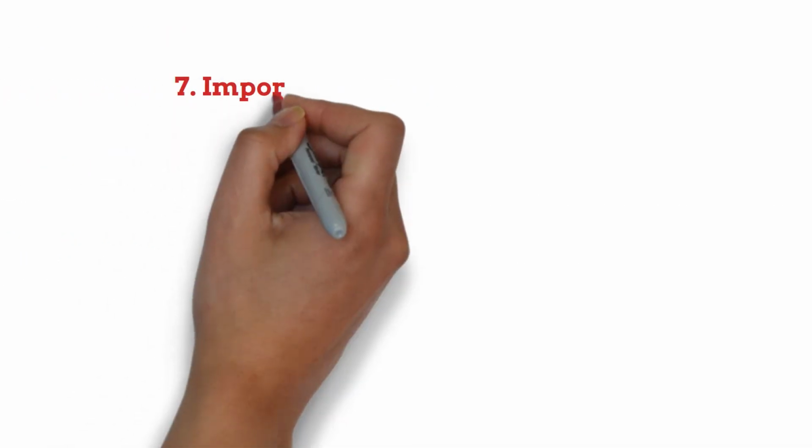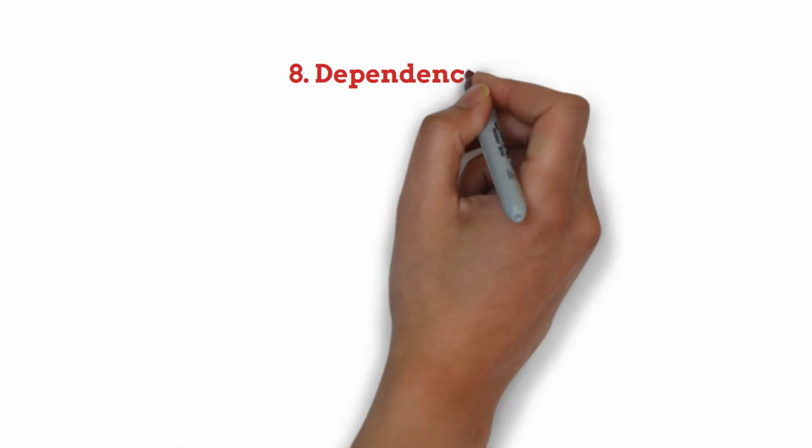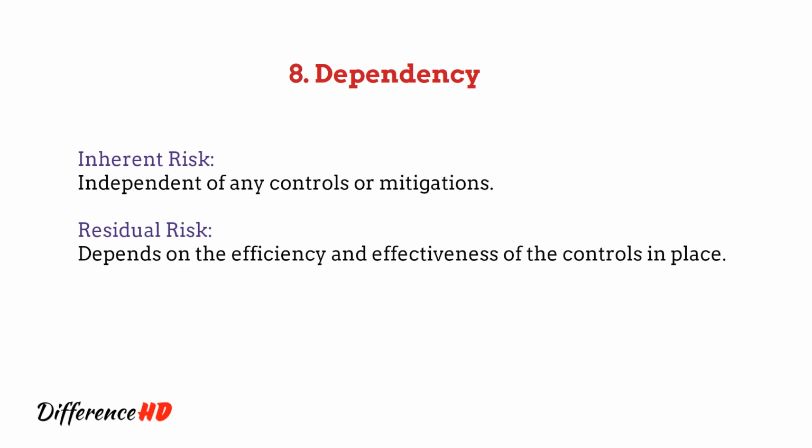7. Importance in risk management. Inherent risk helps in identifying areas that require immediate or significant control measures. Residual risk ensures that the implemented measures have effectively reduced risk to a manageable level. 8. Dependency. Inherent risk is independent of any controls or mitigations. Residual risk depends on the efficiency and effectiveness of the controls in place.